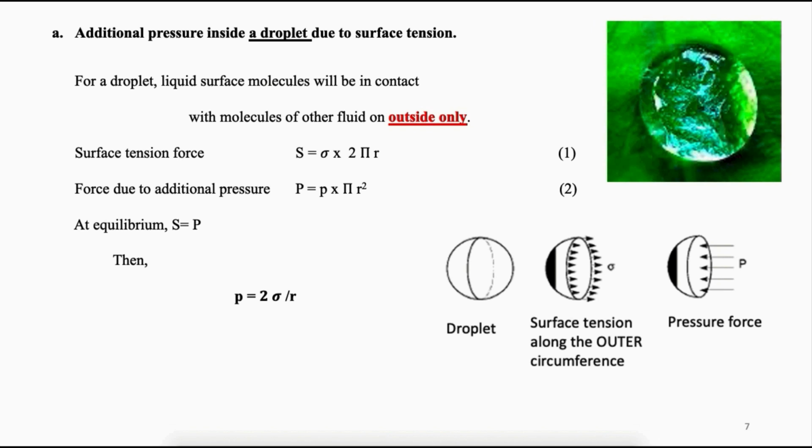At equilibrium, surface tension force must be equal to pressure force due to additional pressure. Equating equations 1 and 2, we get P is equal to 2 sigma by R, where R is the radius of the droplet, sigma is the surface tension of the fluid, and P is the additional pressure.